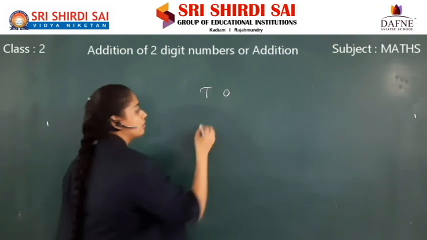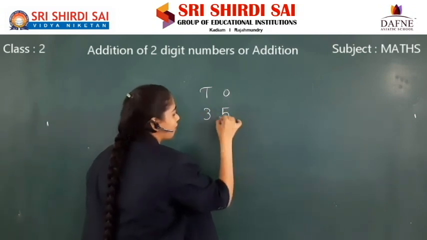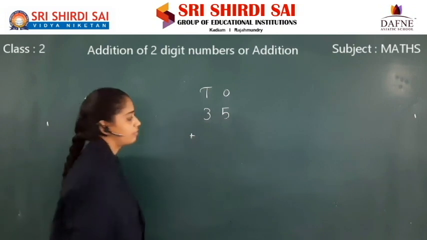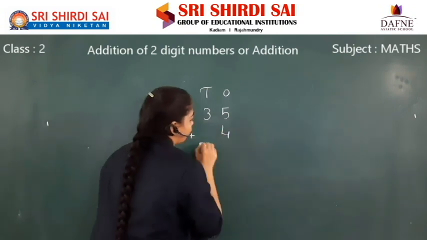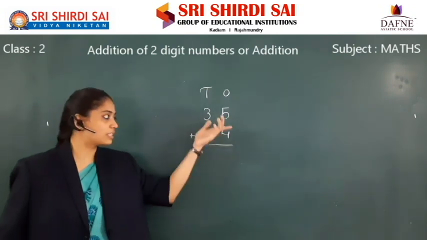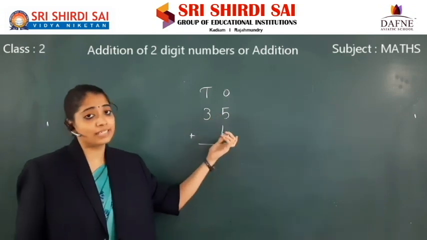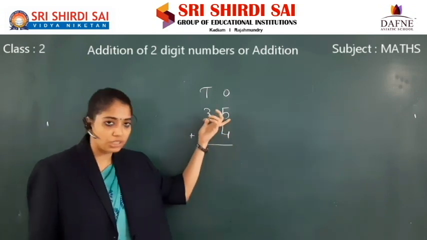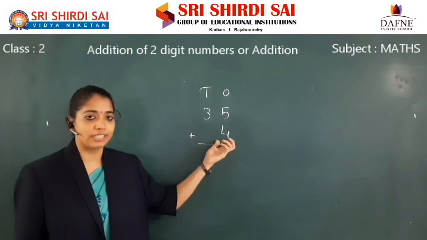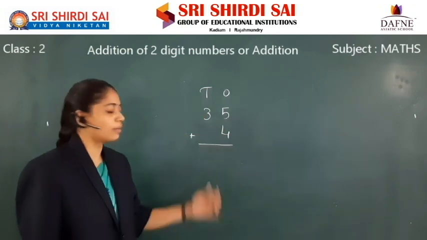Tens, ones. 35 plus 4. See children, this is a two digit number, whereas this is a one digit number. I want to add these two numbers.